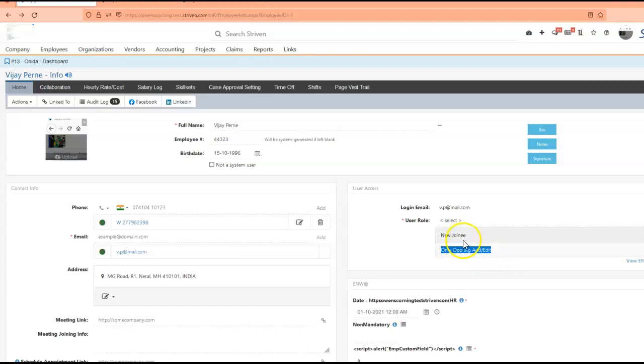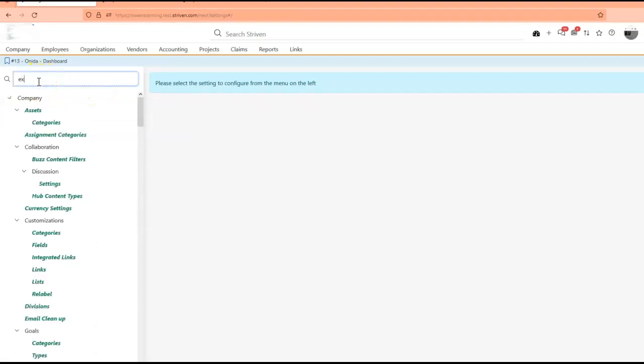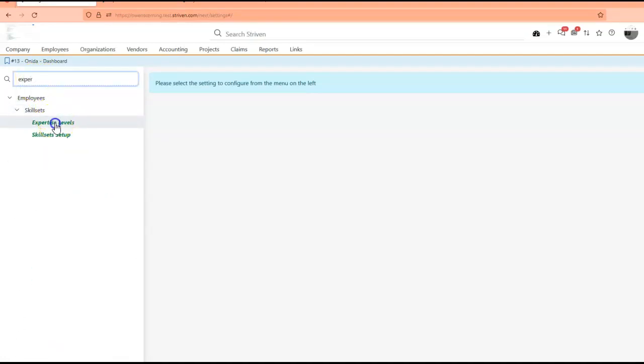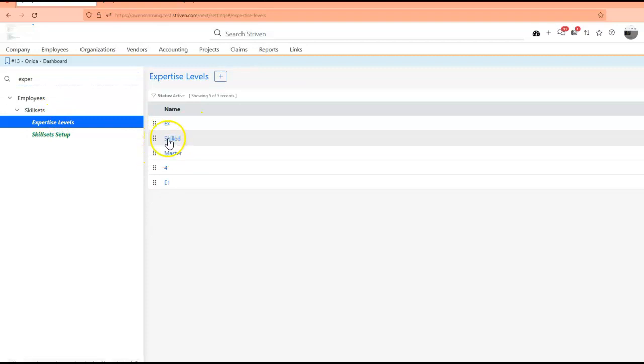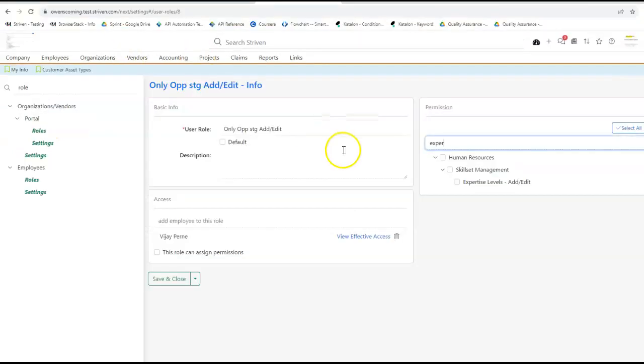So basically, these two roles don't have expertise level permission. And if I go to that page, this page is accessible. And yeah, that's the issue.